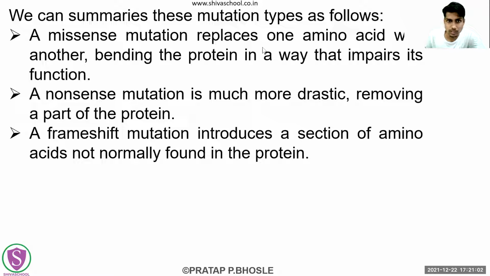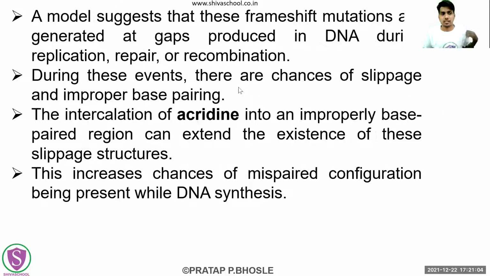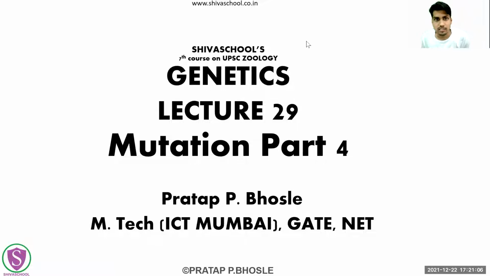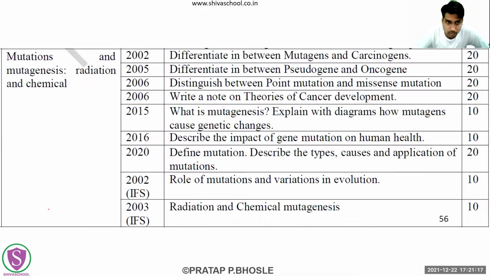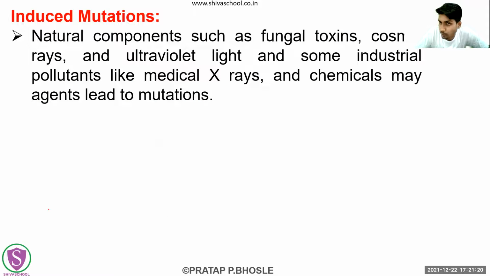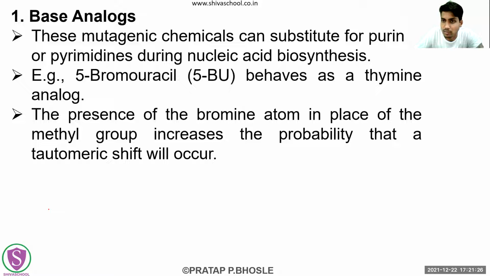Okay. So, where were we yesterday? Yesterday we saw spontaneous mutation and a part of induced mutation. In the induced mutations we have already seen what they are. Then we saw base analogs, and in base analogs we saw the example of 5-bromouracil.